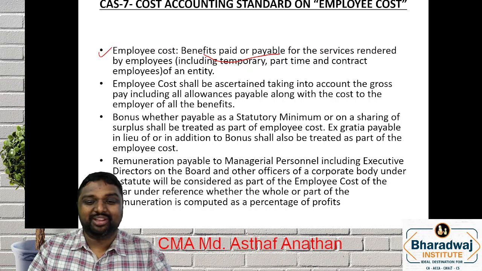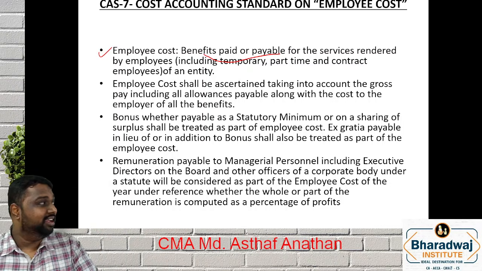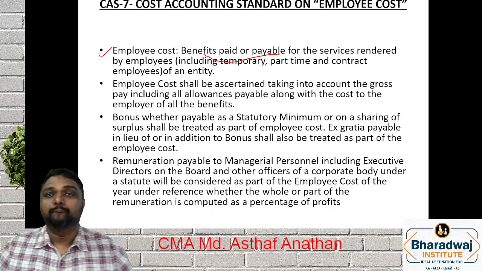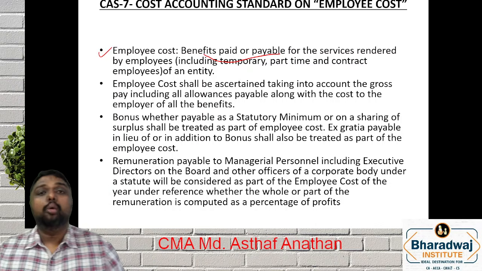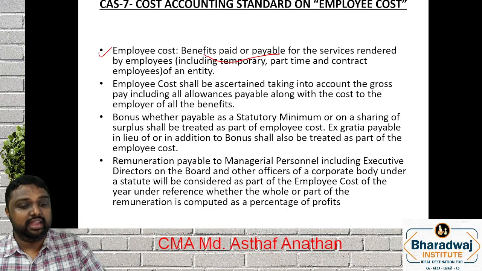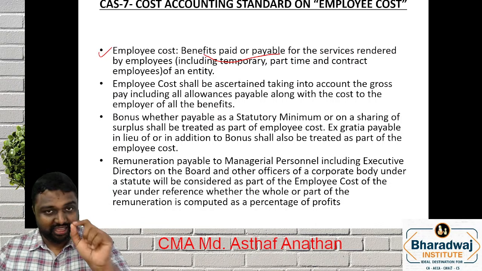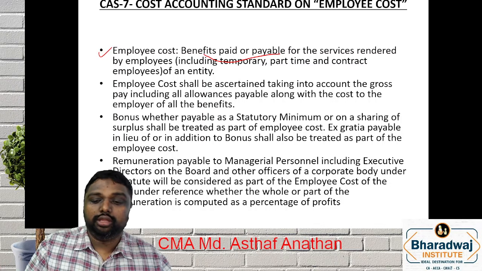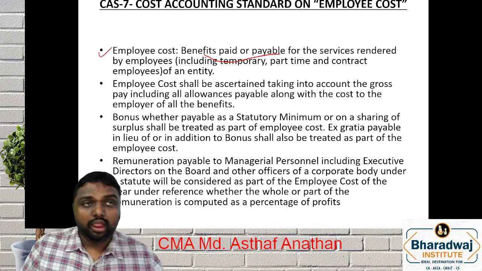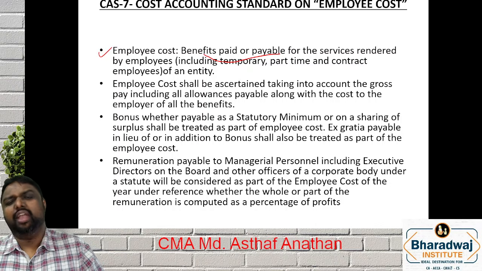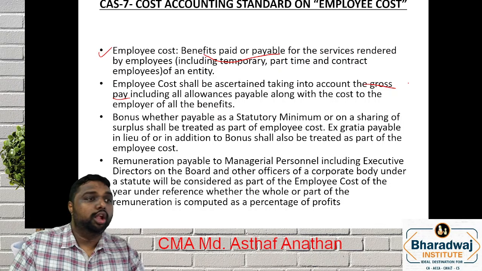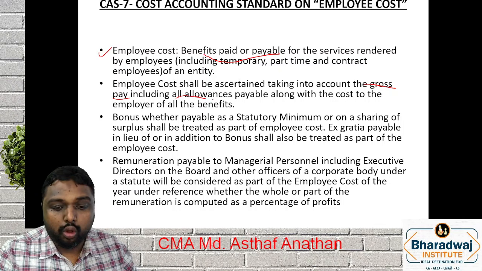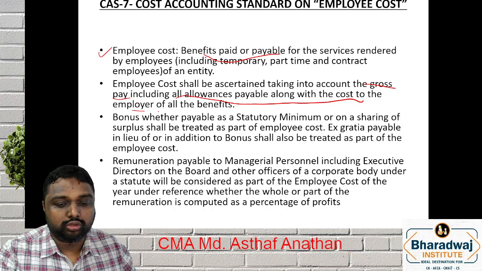The employee cost definition is very wonderfully defined. This is also the revised definition. So what is the definition, my dear friends? Benefit paid or payable for the service rendered by the employee. Here they may test you while doing the problem. Now, employee cost includes everything. It takes into consideration gross pay. Employee cost means gross pay, including all the allowances payable along with the cost to the employer of all the benefits.